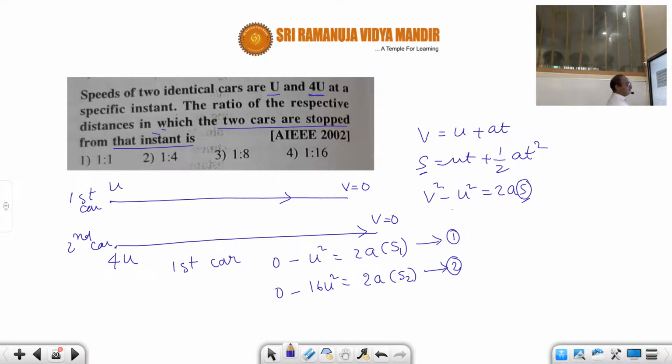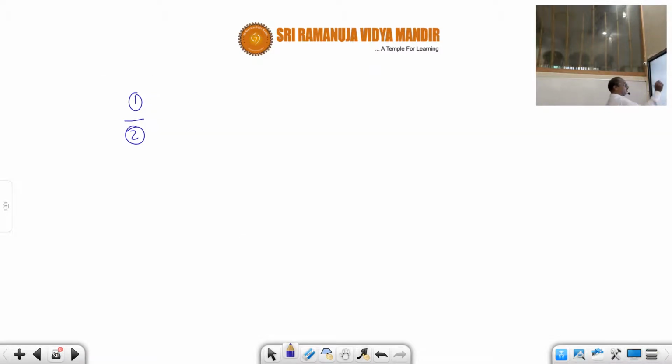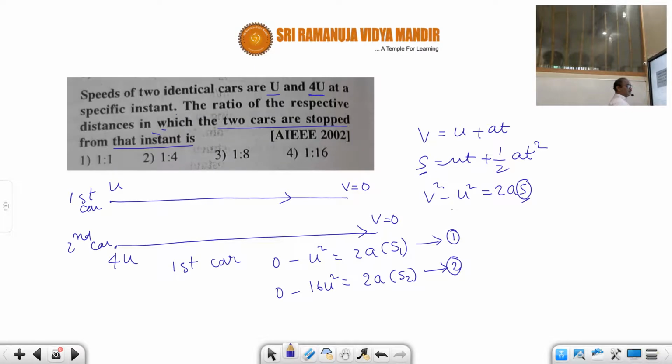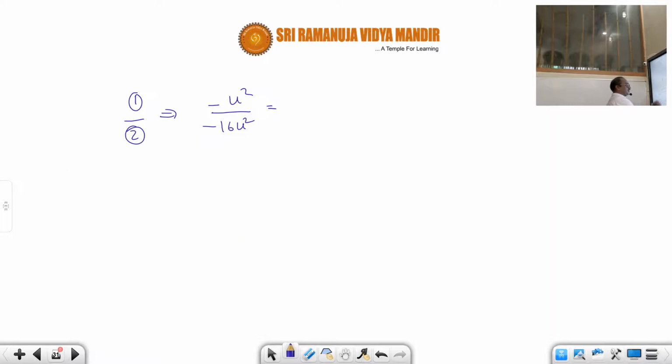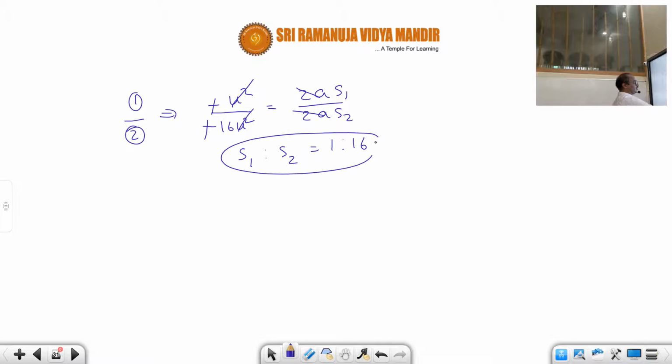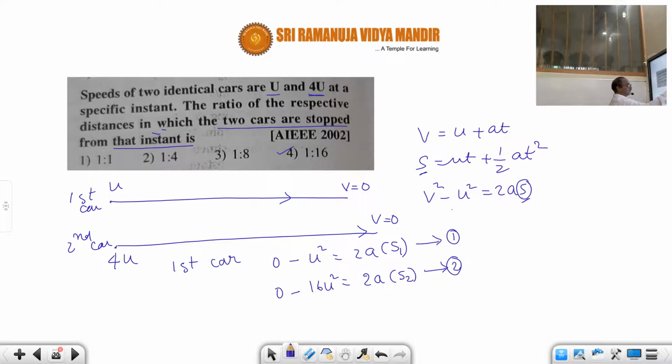In the LHS, minus u square divided by minus 16 u square equals 2a s1 divided by 2a s2. 2a gets cancelled, u square gets cancelled, the minus gets cancelled. Therefore s1 is to s2 is 1 is to 16. That is the ratio of the distances traveled, so 1 is to 16 is the correct answer.